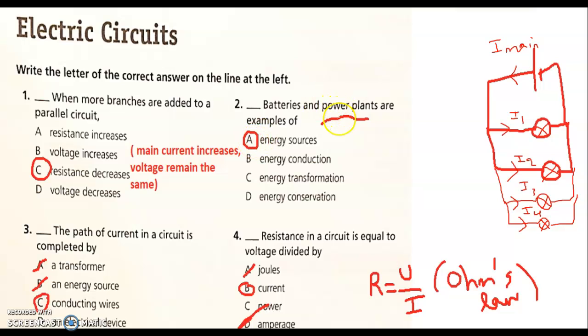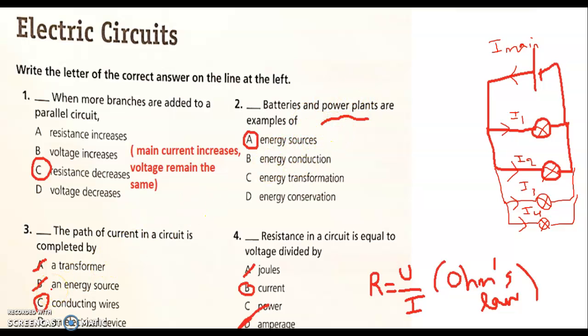2. Batteries and power plants are examples of energy sources, energy conduction, energy transformation, energy conservation. You know that a battery stores energy inside, and it is the source of energy in the circuit. Without a battery, no current is going to be driven through the circuit. So what drives the current is the energy of the battery. Similarly, the power plants that provide our homes with electricity are energy sources.